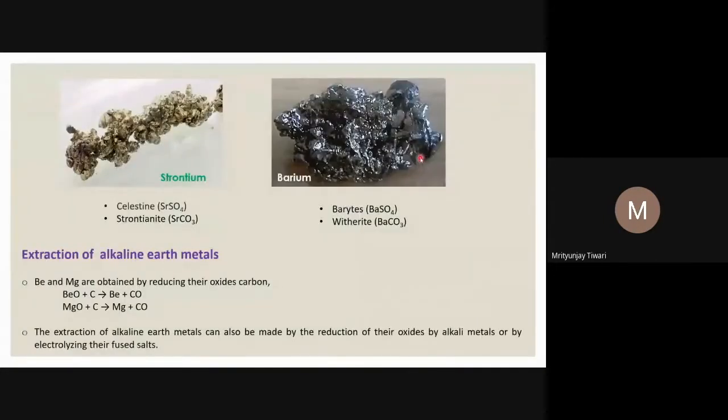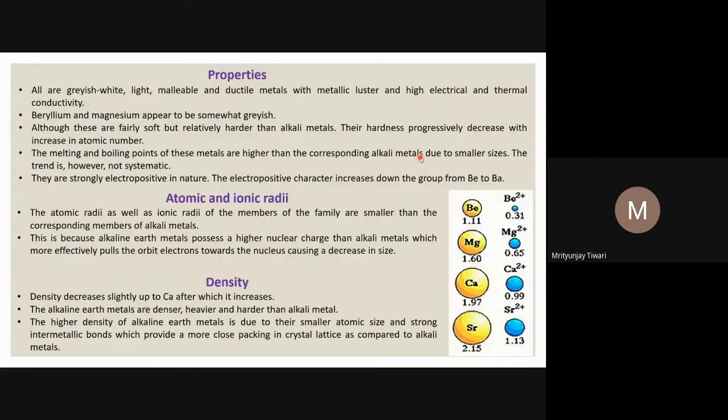We call it luster because of the excitation of electrons in the visible light. We have seen how, because of the metallic bonding that it has, which we studied earlier, this luster is because the electrons get excited, come back, and emit light in the visible range, and that is the light that we see, which means that it is shiny. So this kind of luster all the metals have. Beryllium and magnesium appear somewhat grayish.